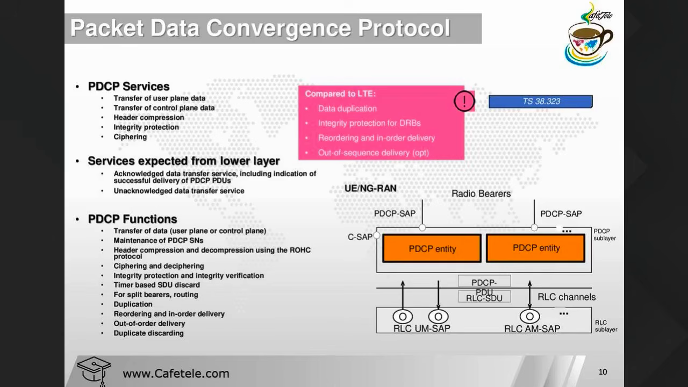Integrity protection and integrity verification means whatever message you are sending, that message is protected or not. On the device side, we will check the same message to see whether anyone tampered with it or not. Timer-based SDU discard, for a split bearer, and routing. In the split bearer, the PDCP layer is required. Duplication of the message, reordering or in-order delivery and out-of-order delivery, and duplicate discard. So we can see that here, as compared to LTE, what are the new things?